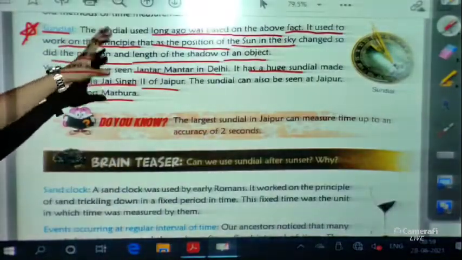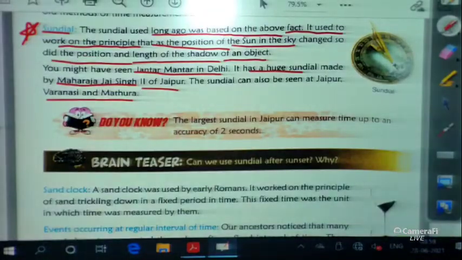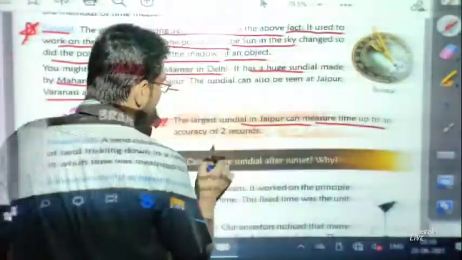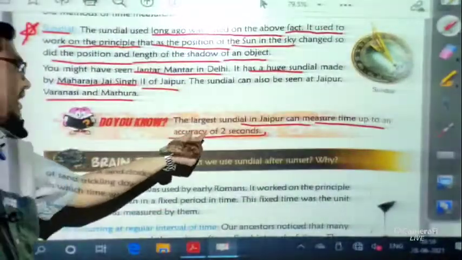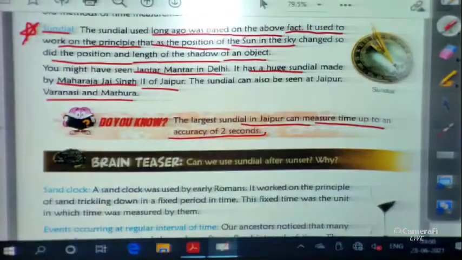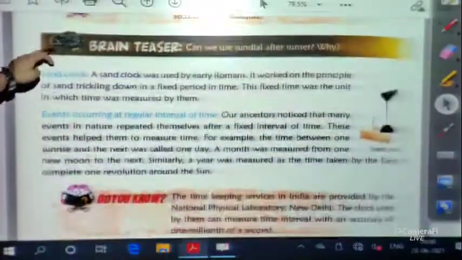The largest sundial in Jaipur can measure time with an accuracy of 2 seconds. So this is one kind of thing which our ancestors used. Nowadays we are not using these kinds of things.